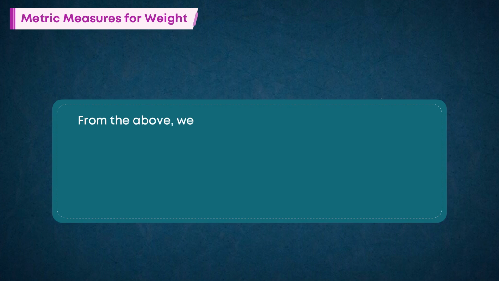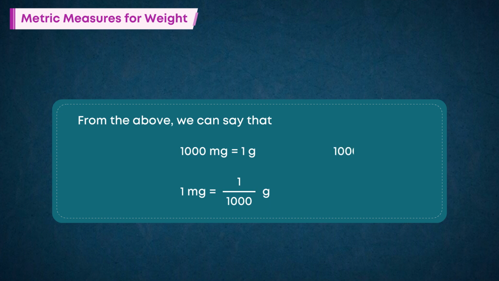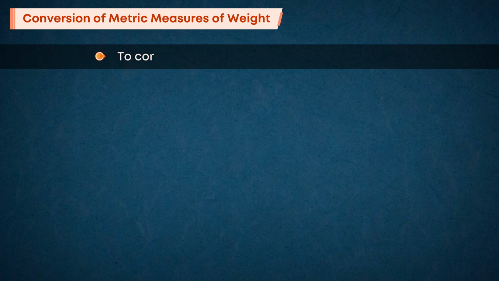From the above, we can say that 1000 milligrams is equal to 1 g. 1 milligram is equal to 1 by 1000 g. 1000 g is equal to 1 kilogram. 1 g is equal to 1 by 1000 kilograms. Conversion of metric measures of weight. To convert greater unit to lower unit, we multiply.